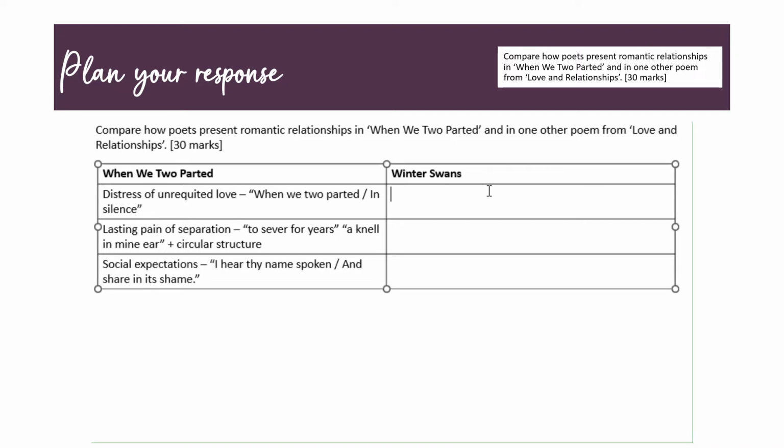Okay, my second poem is Winter Swans, so I'm going to jot down some ideas about this. Obviously, I don't have the poem in front of me, but I'm working through it in my head. I'm going to do that chronologically, so starting at the beginning of the poem, working through to the end. We know at the start of the poem they've had a disagreement, and that's linked in with the natural imagery. So I'm going to put disagreement down as natural as weather. "The clouds had given their all" is that opening quotation.